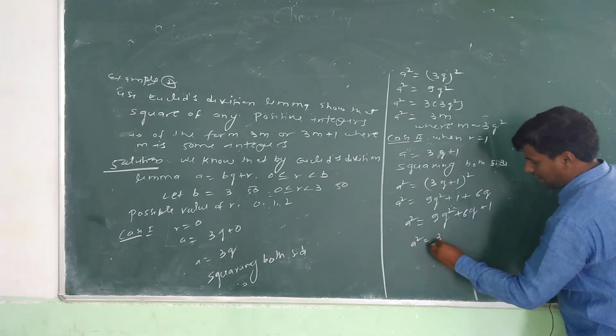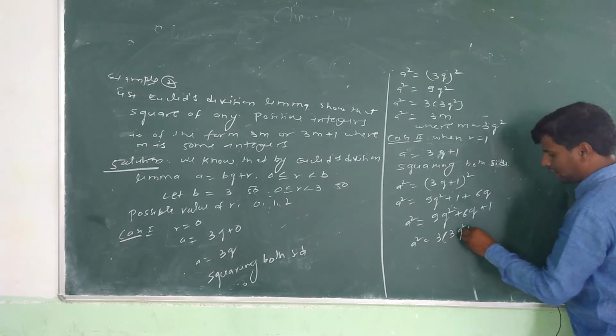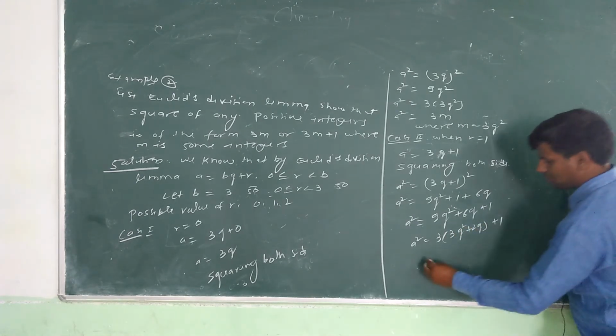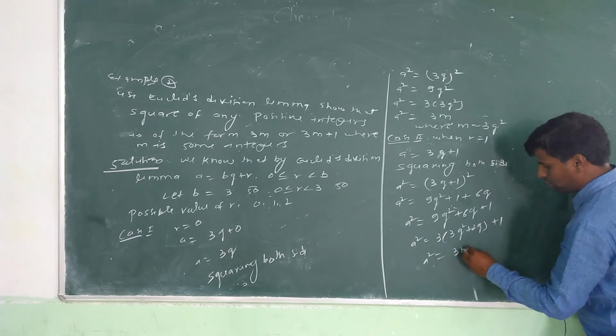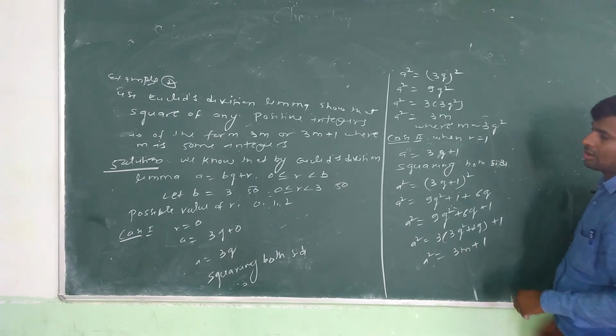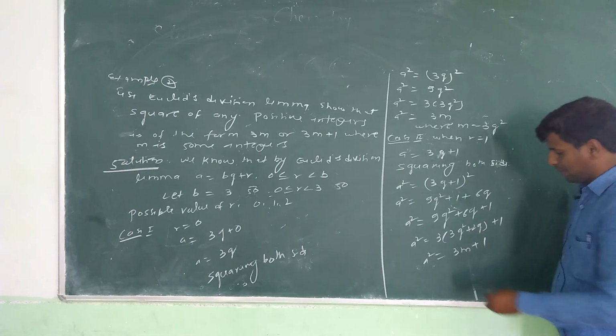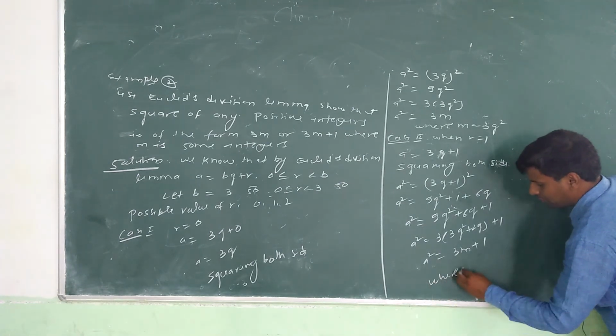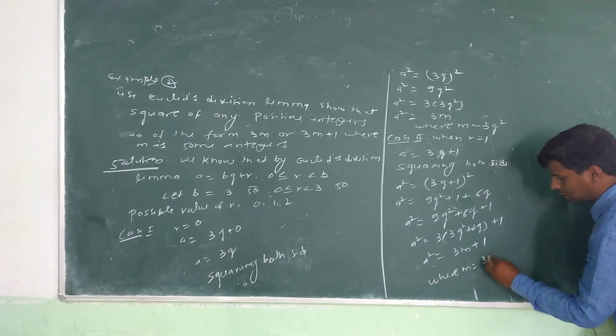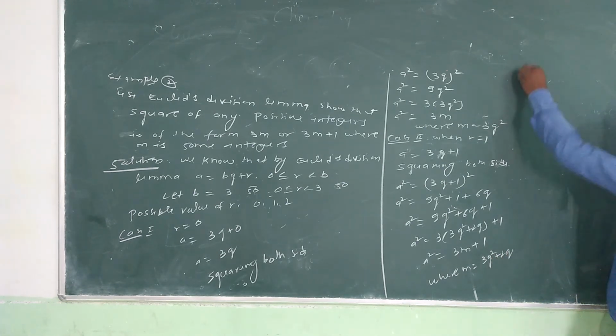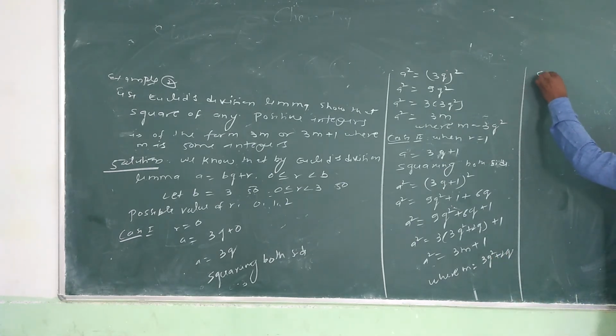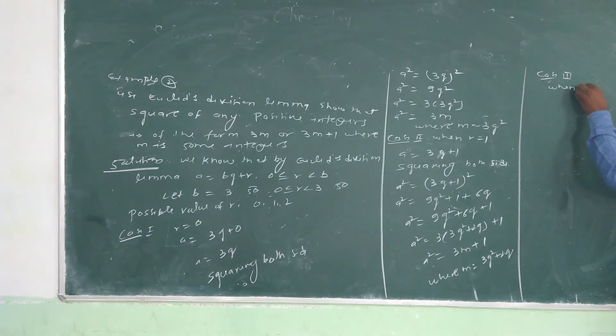So a square, we can take 3 common. It is 3 into 3q square plus 2q, plus 1. So a square equal to 3m plus 1. What is the second form? 3m plus 1, where m equal to 3q square plus 2q. So in case third, we can assume when r equal to 2, so a equal to 3q plus 2.